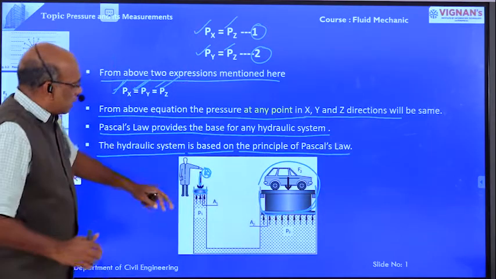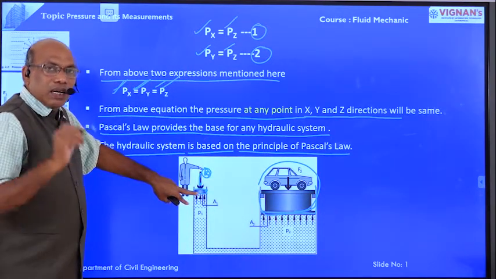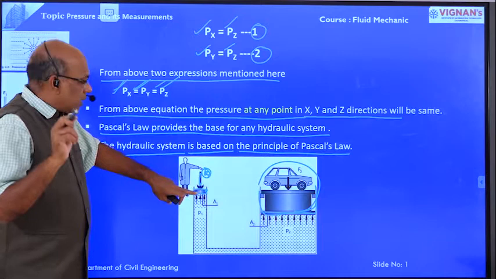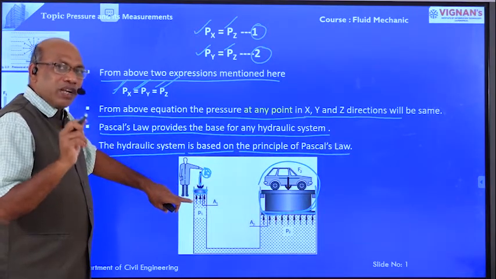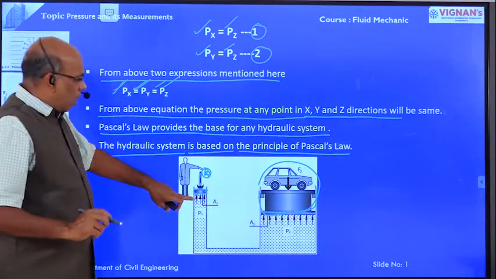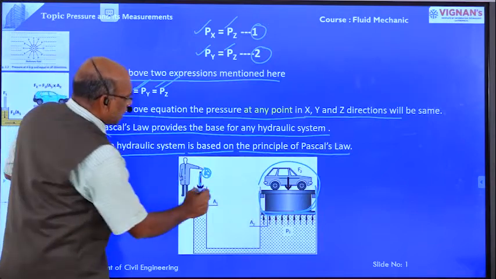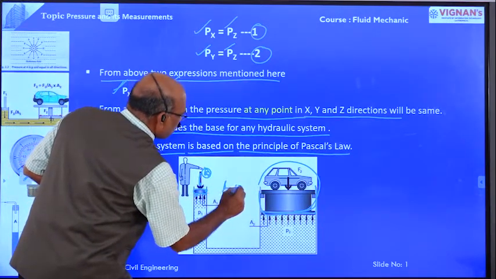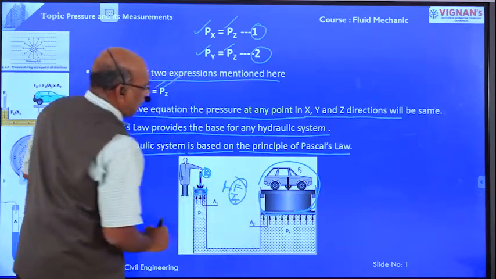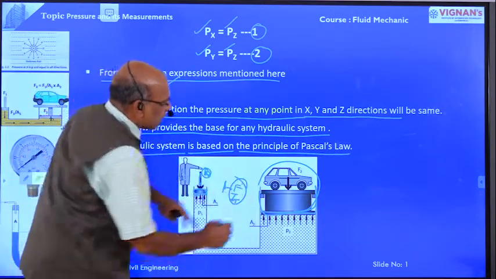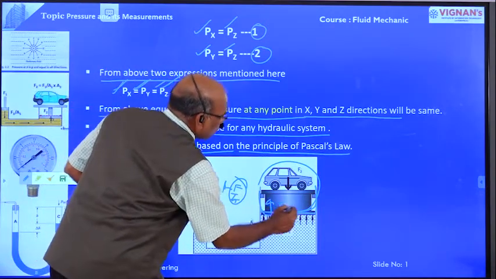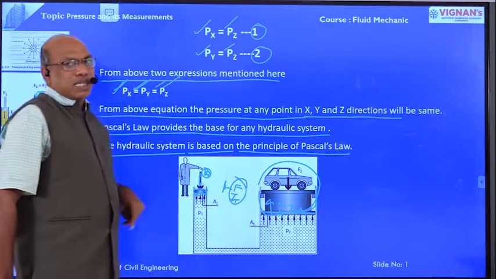Based on Pascal's law, the pressure is equal in all directions. The intensity of pressure is equal to force by area, and the same pressure intensity is applied here also. That is the purpose of Pascal's law.